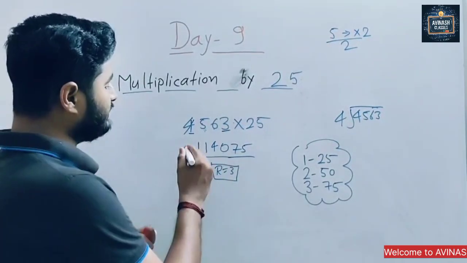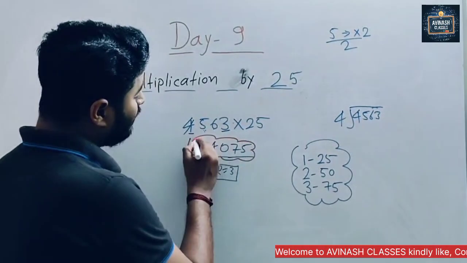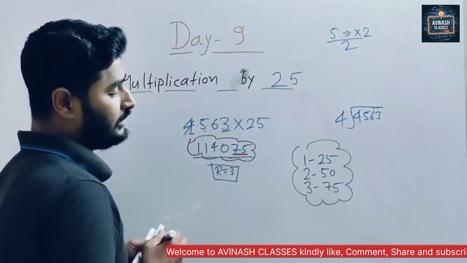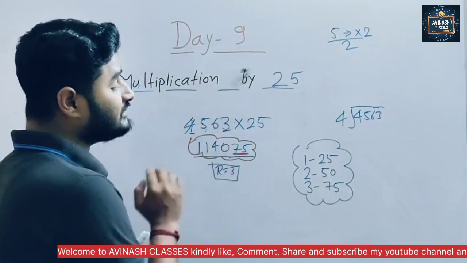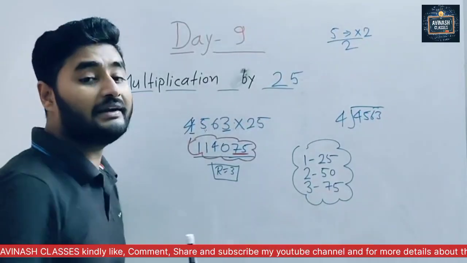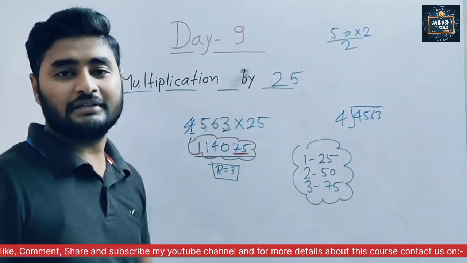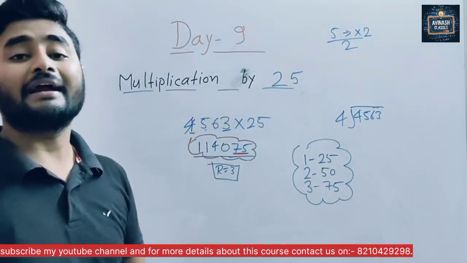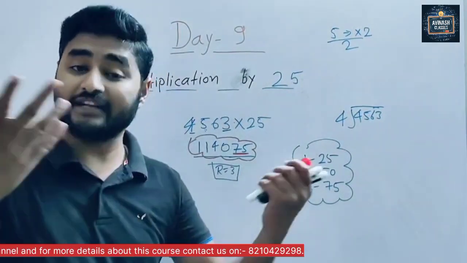Okay, so I mark it in red. So what are we writing here? At the end we are adding 75. Why 75? Because we are getting remainder 3. Getting or not? Yeah. Please write down. We practice 1-2 more questions to understand better.